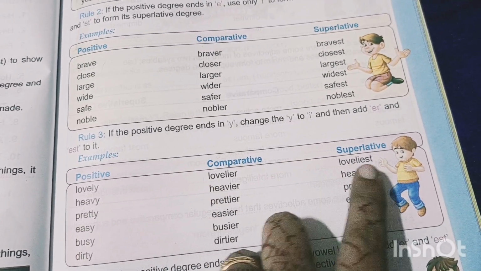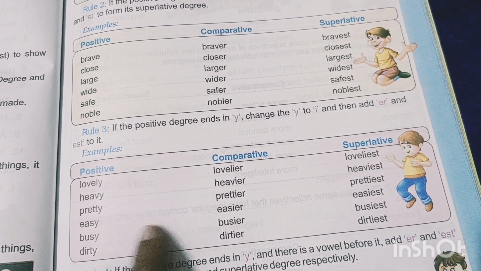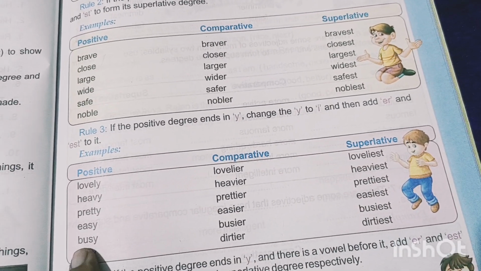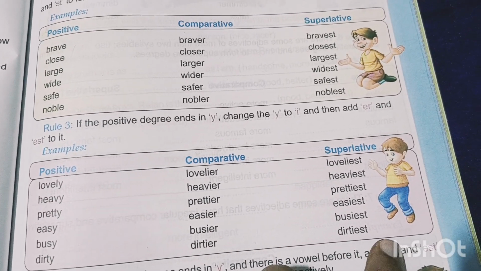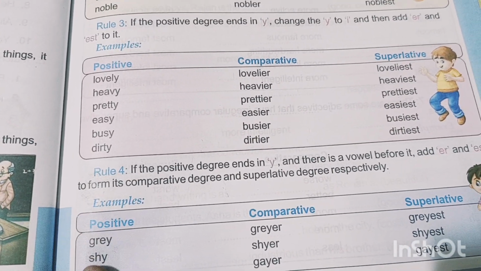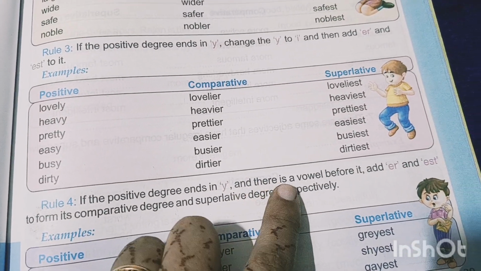Heavy, heavier, heaviest. Pretty, prettier, prettiest. Easy, easier, easiest. Busy, busier, busiest. Dirty, dirtier, dirtiest.